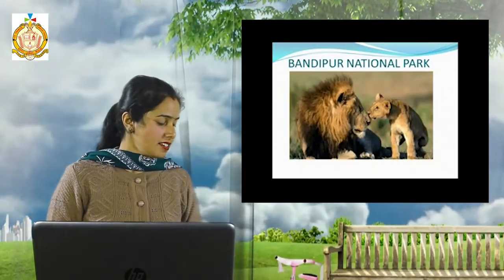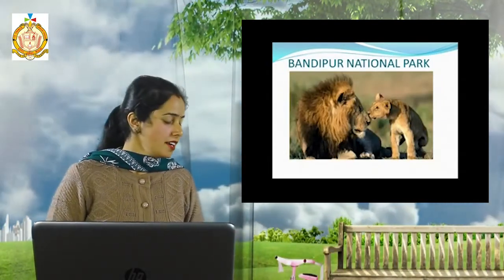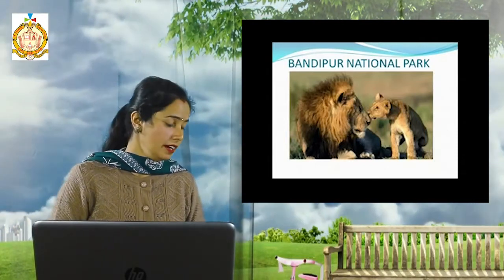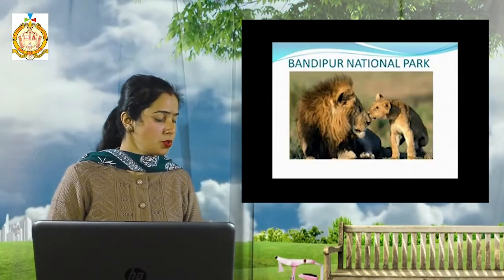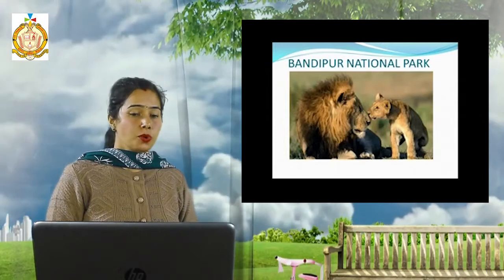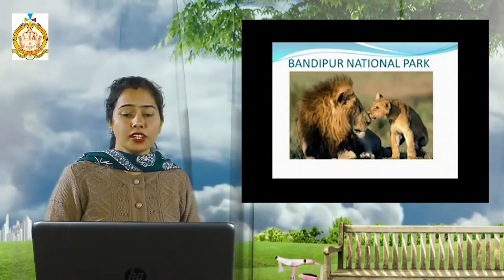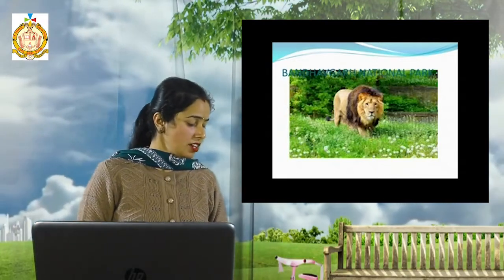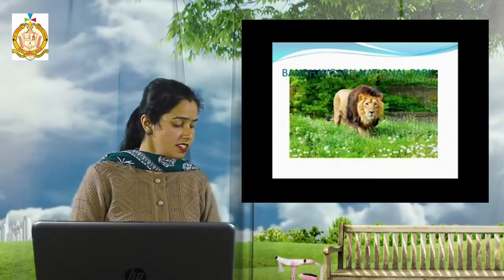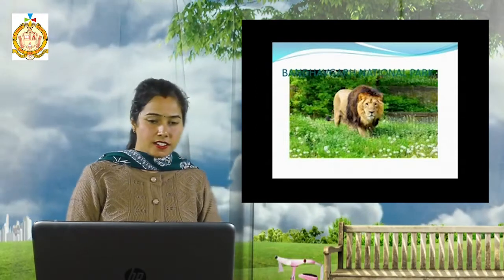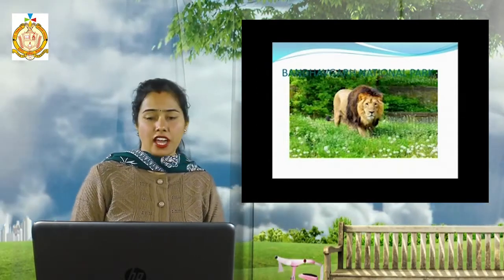Now third one, this national park is the most popular among all the national parks in South India, and it is a natural home to elephants and several other endangered species. So the third one is Bandipur National Park. Fourth one, this national park is one of the largest national parks of Madhya Pradesh, and it has a noteworthy number of tigers, and it is known as Bandhavgarh National Park.